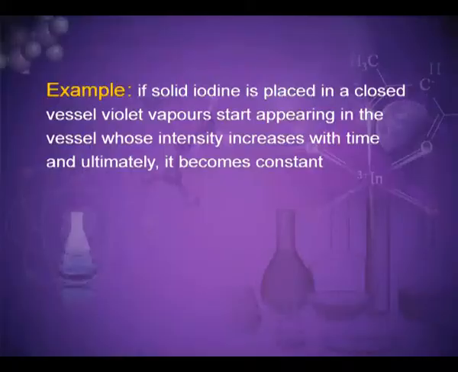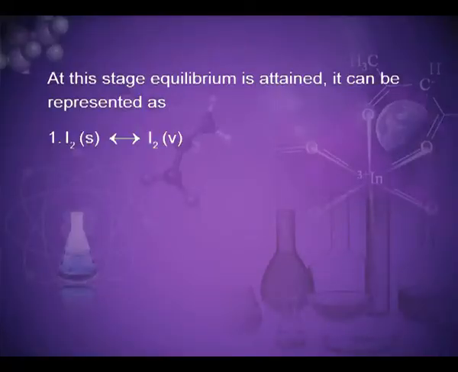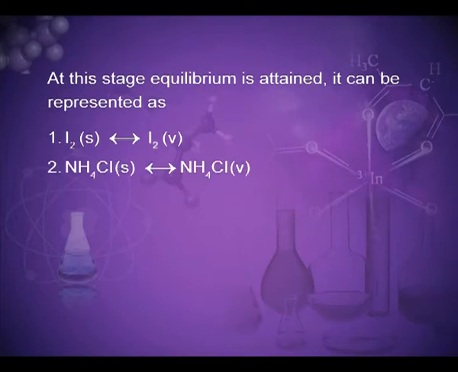For example, if solid iodine is placed in a closed vessel, violet vapors start appearing in the vessel, whose intensity increases with time, and ultimately it becomes constant. At this stage, equilibrium is attained. It can be represented as I2 in solid state transforming into I2 in vapor state. Second example, ammonium chloride NH4Cl sublimes from the solid state and transforms into NH4Cl in vapor state.